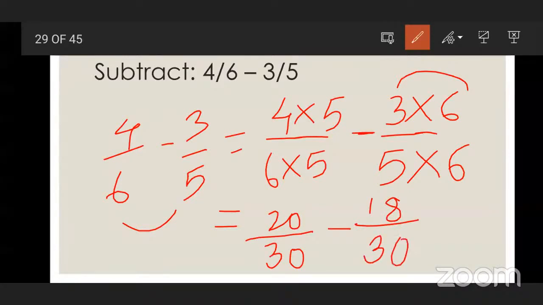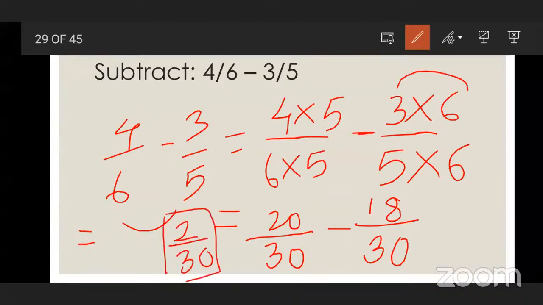So what is the denominator? Both the fractions have the same denominator. Denominators are the same. Good. Now 2 upon 30, what is the answer? 2 upon 30 is the answer.